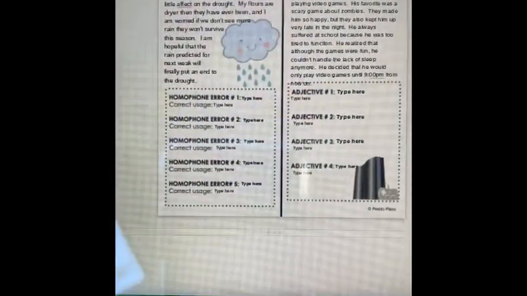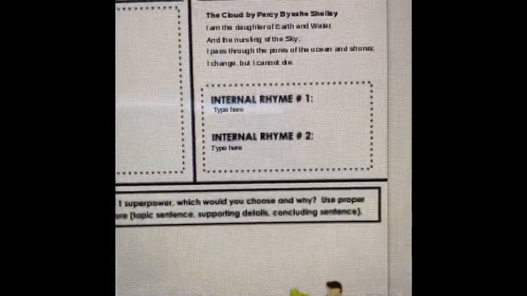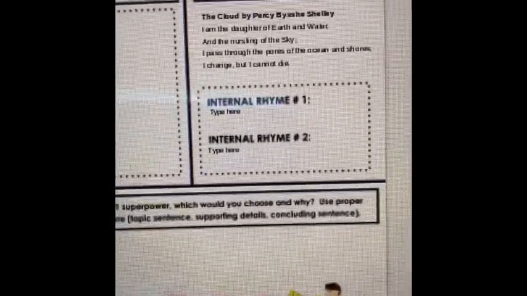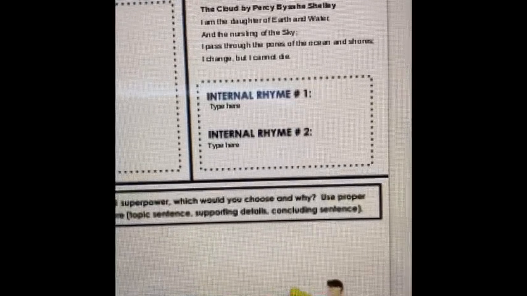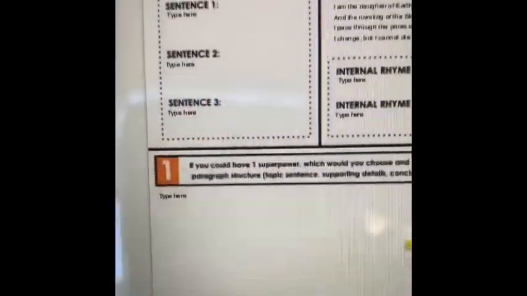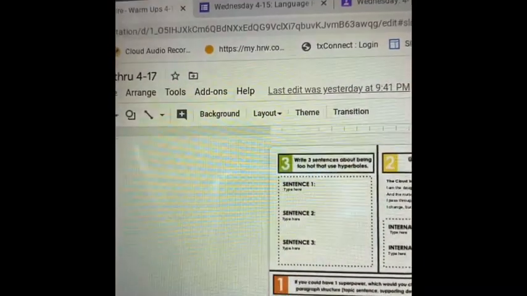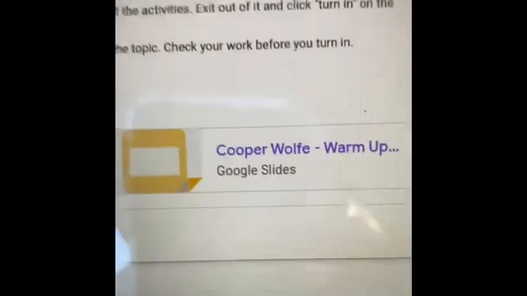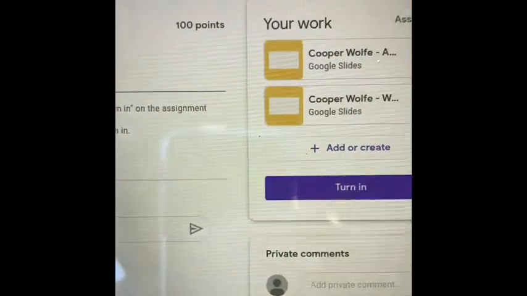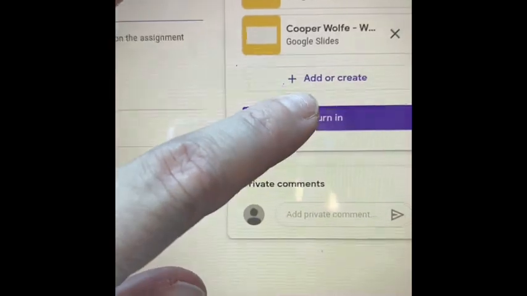After you finish working through this, typing in, there are 2 slides. I don't know if you can see that over here, but there's 2. 5, 4, 3, 2, 1. For number 2, you do not have to do number 2 on here, the underlined 2 examples of an internal rhyme. So you don't really have to do that part. I think it says it on y'all's, but not on Cooper's. After you finish with this one, you're going to exit out of it. They're both there. You're going to view assignment, and you're going to turn in.